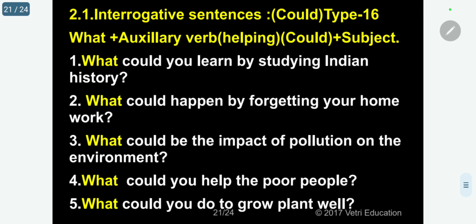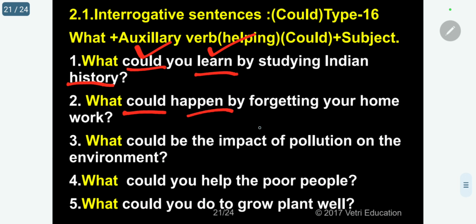Here in this could, you can use present tense and past tense. But will, shall, you should not use that one. Kindly follow. So what could you learn? What could you learn by studying Indian history? Learn main verb, could auxiliary.